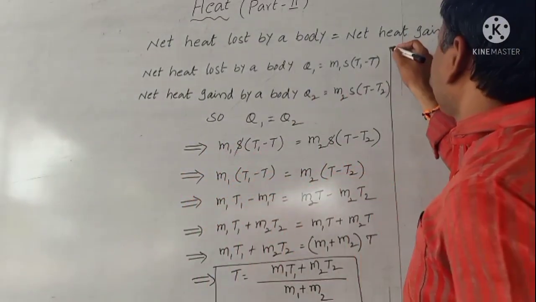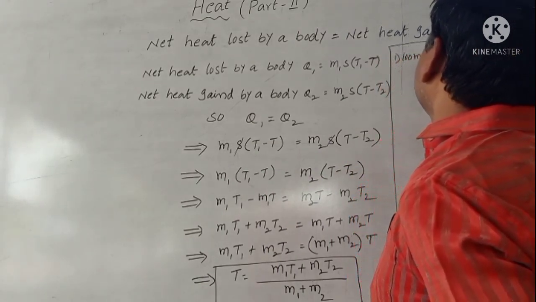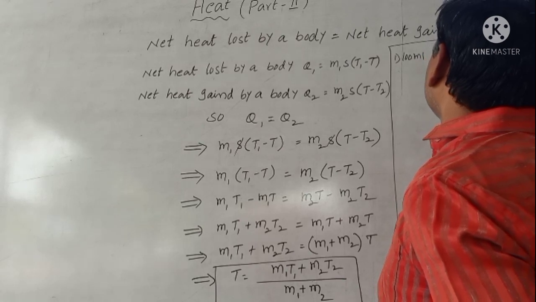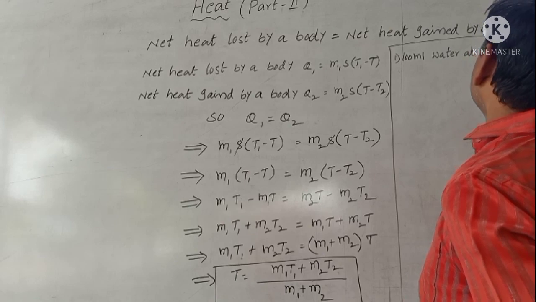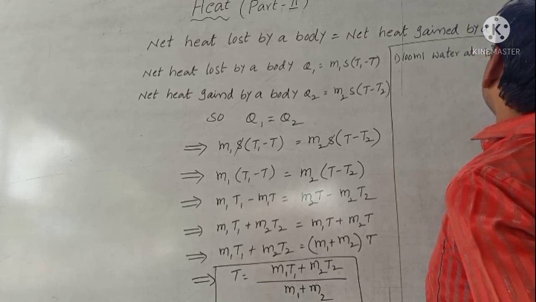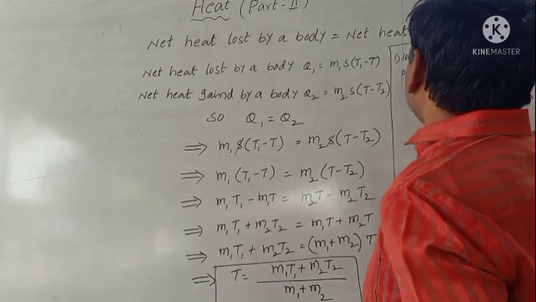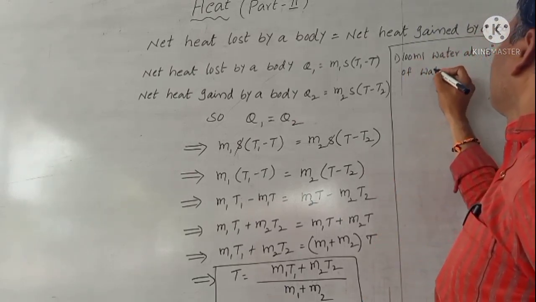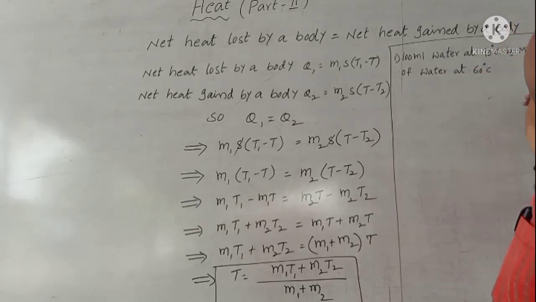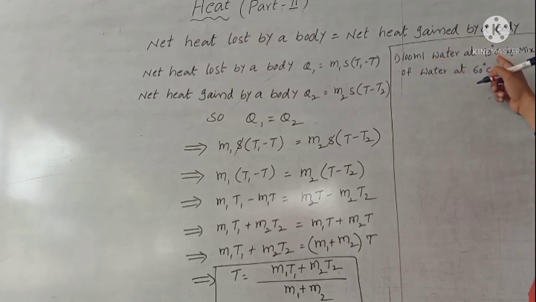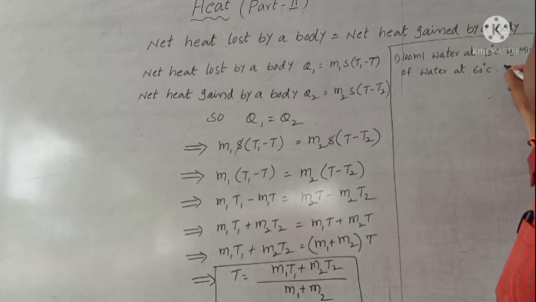Now here the given problem is: 100 ml of water at 90 degrees Celsius is mixed to 200 ml of water at 60 degrees Celsius.